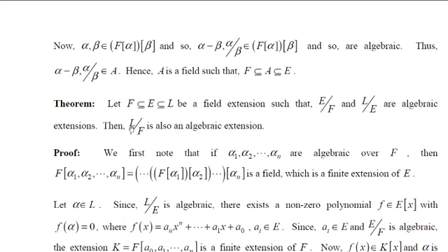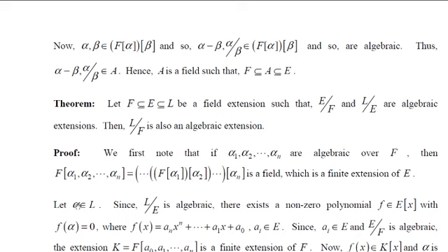Now, we have to show that L over F is an algebraic extension. That means every element of L is algebraic over F. That is what we need to prove. So let us say alpha is an arbitrary element of L. Then we have to show that alpha is algebraic.